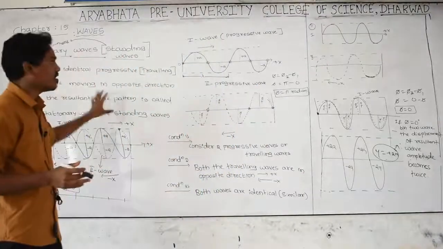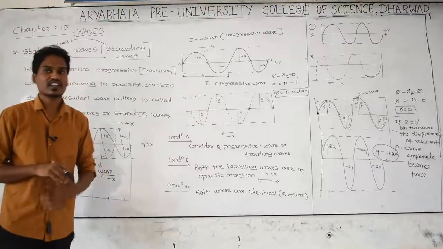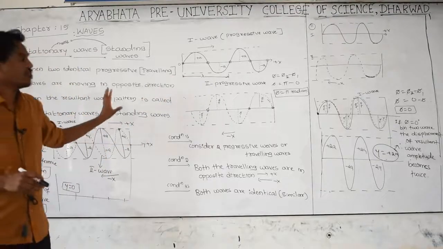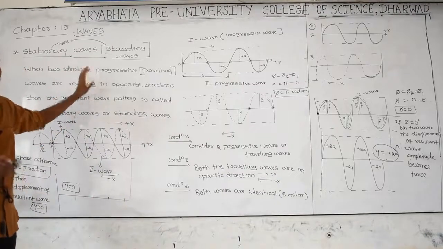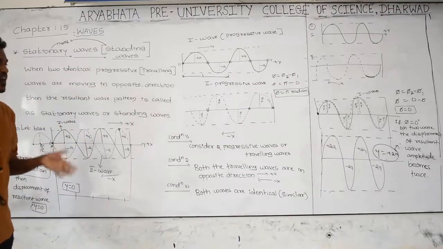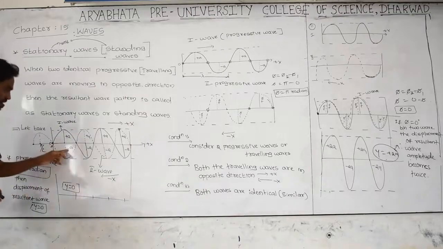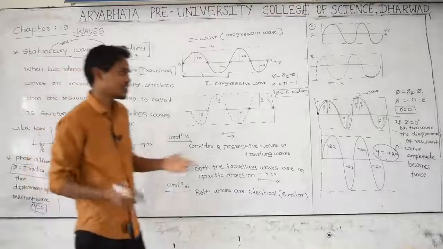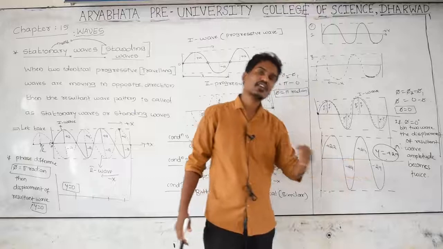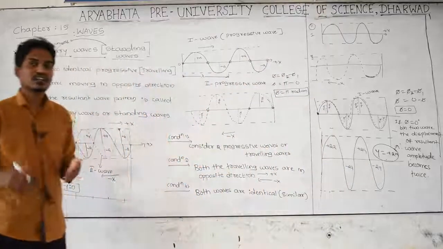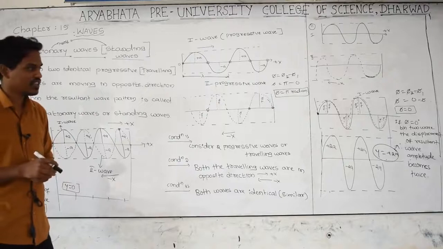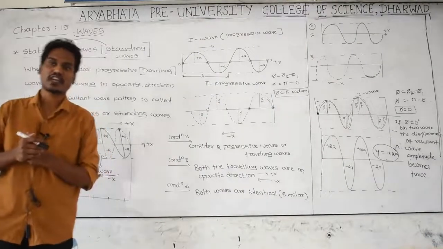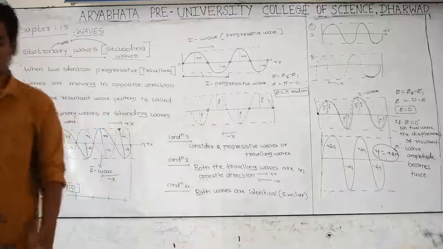I will continue this concept in the next class. Do you understand what we mean by a stationary wave? When two identical traveling waves combine, the wave gets cancelled, this is a result. This is a stationary wave. The displacement of the stationary wave becomes 0, or else the displacement of the stationary wave becomes double. When it becomes double and when the displacement becomes 0, we can study in the next class by using mathematical representation. Thank you, and I will continue the same concept in the next class again.